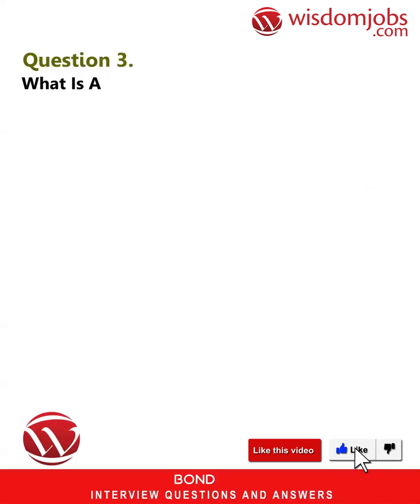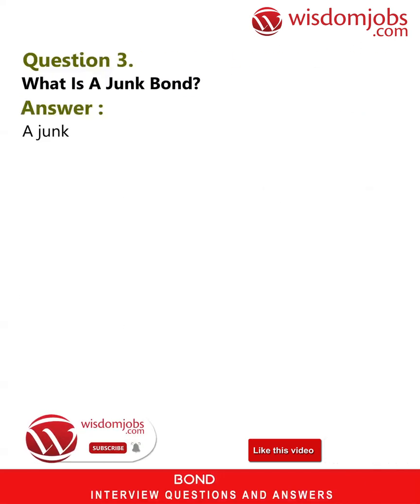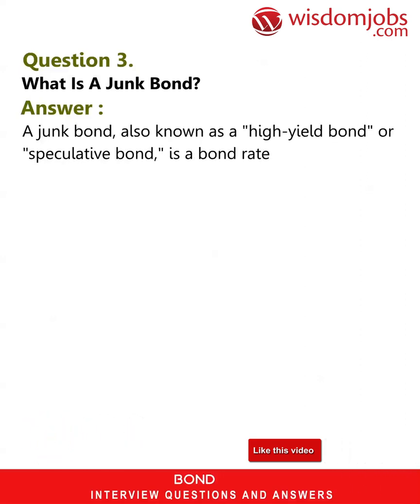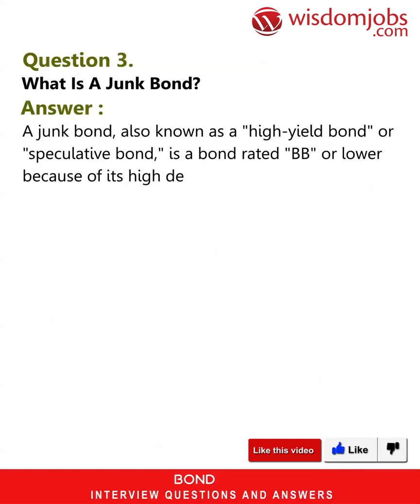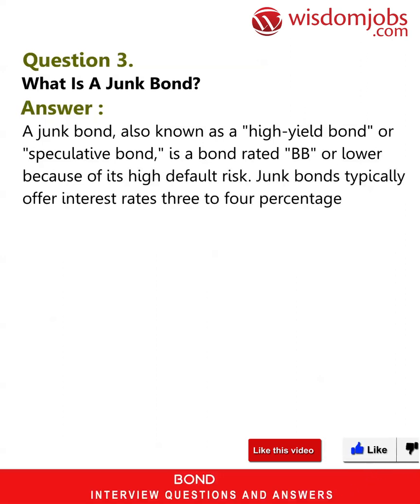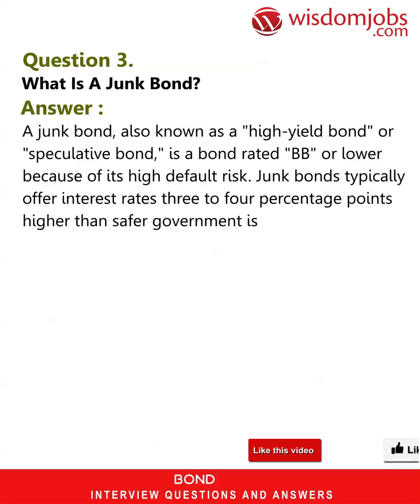Question 3. What is a junk bond? Answer: a junk bond, also known as a high-yield bond or speculative bond, is a bond rated BB or lower because of its high default risk. Junk bonds typically offer interest rates 3 to 4 percentage points higher than safe or government issues.